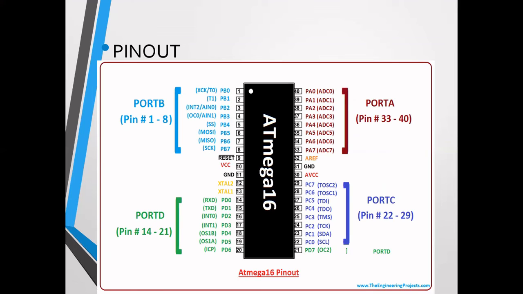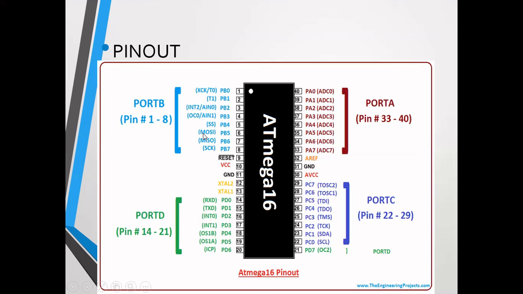Why master and slave? Because the slave will do what the master commands. In our case also it works like that. SS means slave select. MOSI and MISO are the two pins used for SPI communication. MOSI means master out slave in, and MISO means master in slave out.